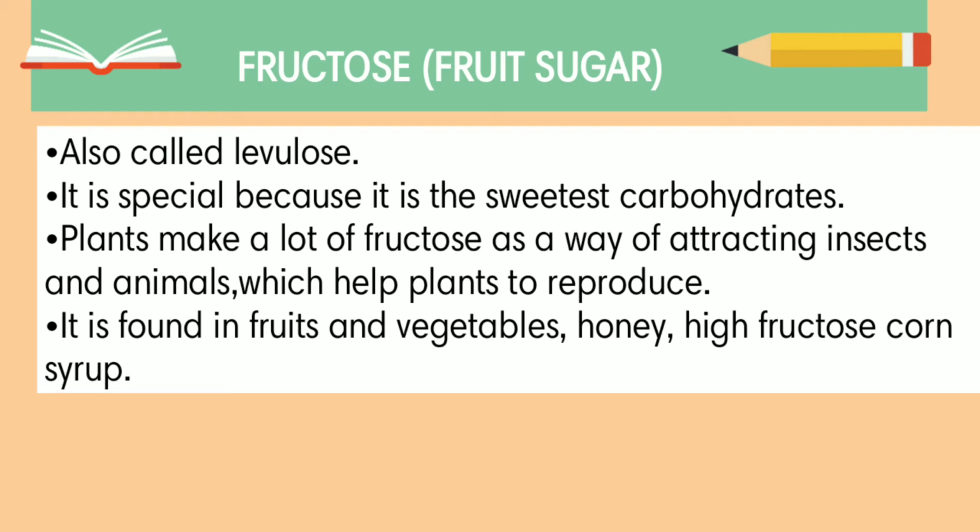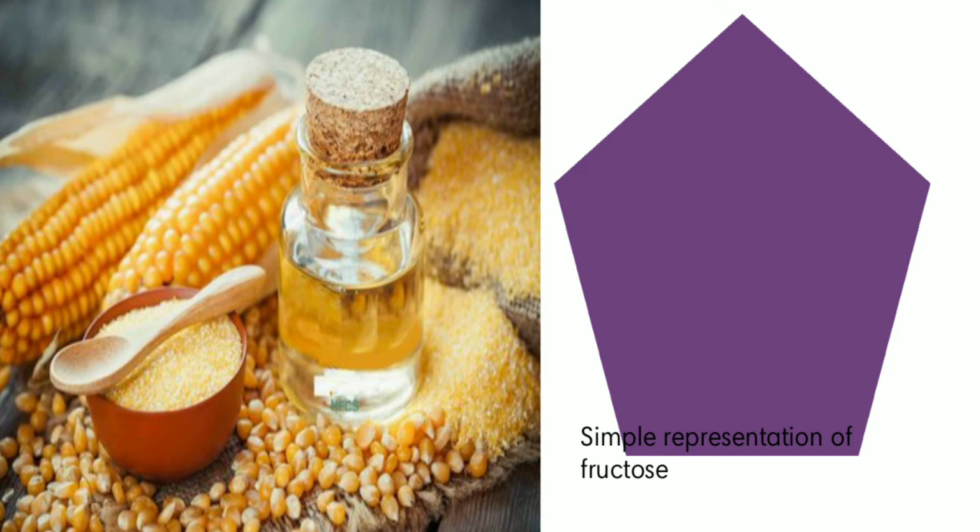Fructose, also known as fruit sugar, also called levulose, is the sweetest of all carbohydrates. Plants make a lot of fructose for pollination purposes, to attract insects and animals towards them. It is found naturally in fruits and vegetables, and honey. We simply represent fructose by a purple pentagon.